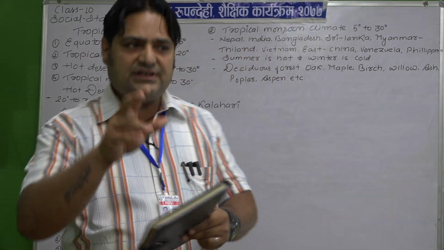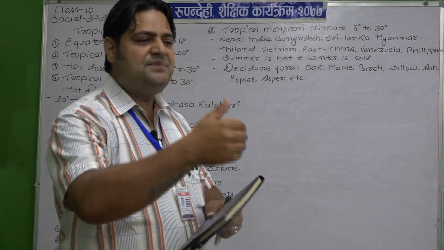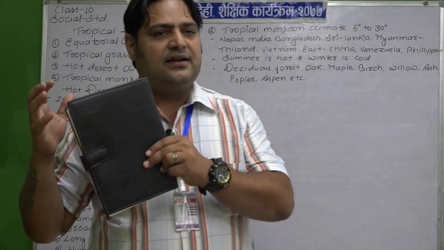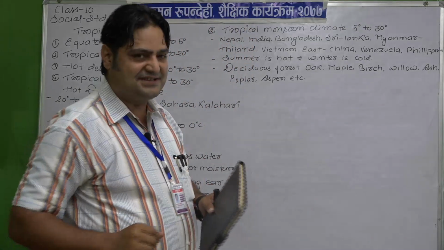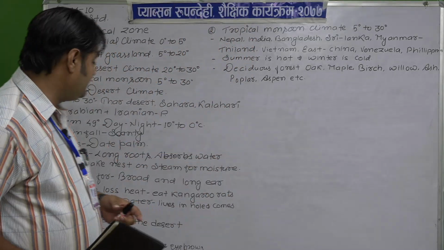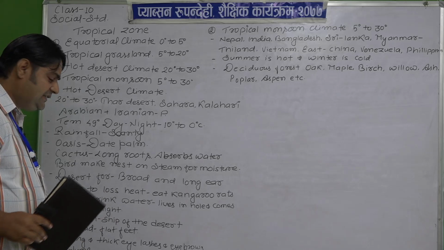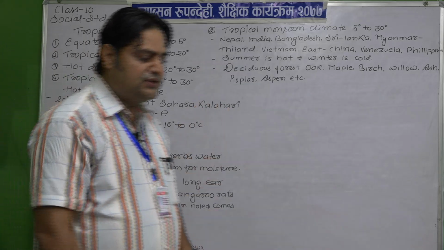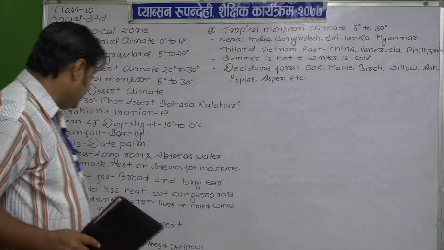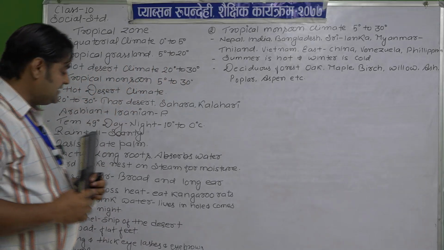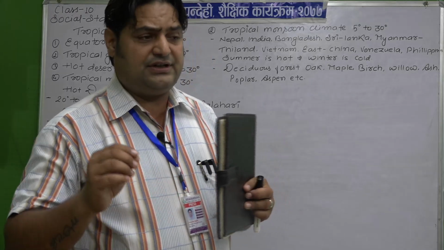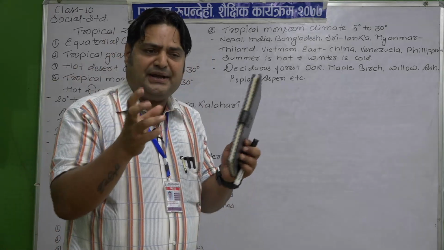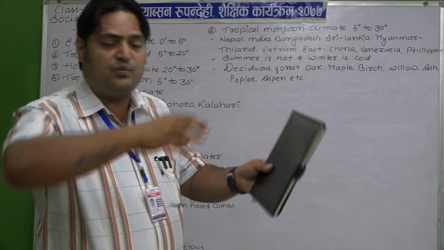If the question is asked, why are camels known as the ship of the desert? Because they have broad flat feet, they can easily travel on loose sand. They have long and thick eyelashes and eyebrows, so sand does not enter the eyes during the daytime while traveling from one place to another.